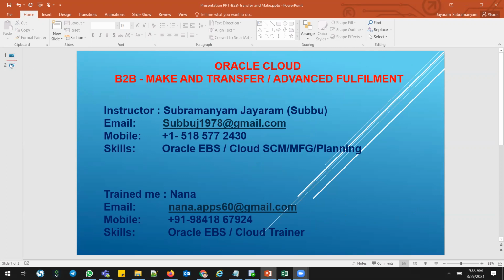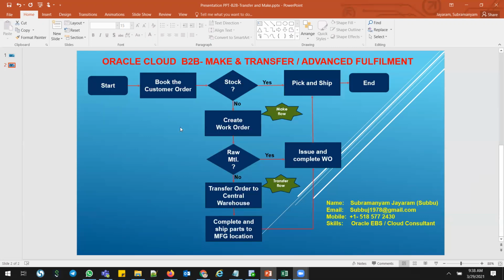So today I just put together a process flow showing how we're going to work on the business flow, back-to-back make and transfer. This is a real-time scenario from one of my previous implementation projects. Unfortunately, this solution did not fit in EBS, and now I tried it in the cloud and it fulfilled 75%. Still, the transfer order is not automatically generated from the work order demand. Let me show you how that process works.